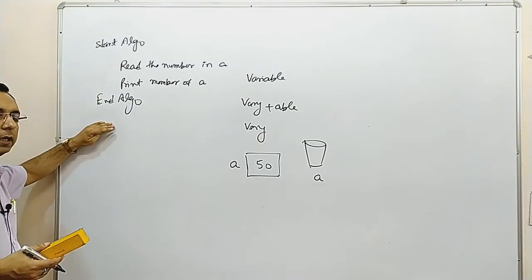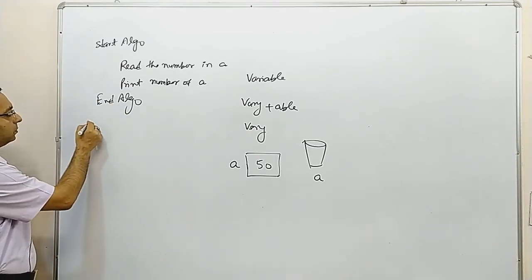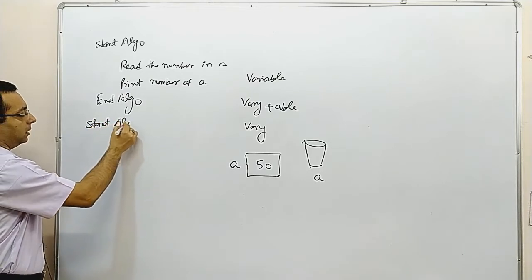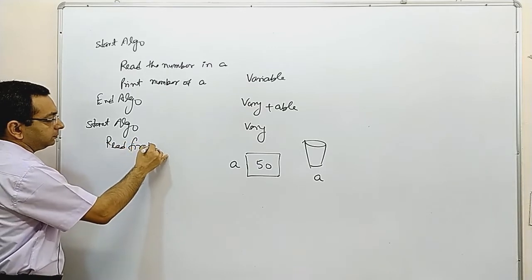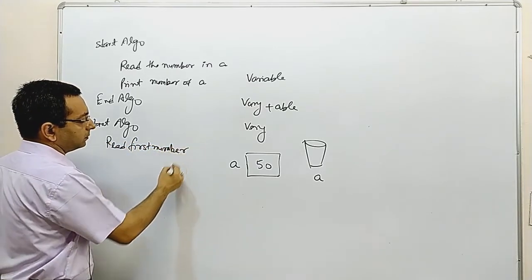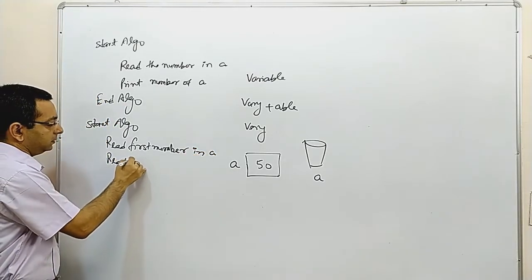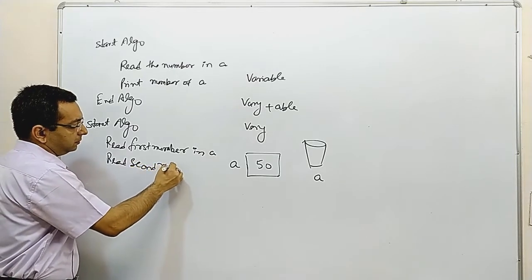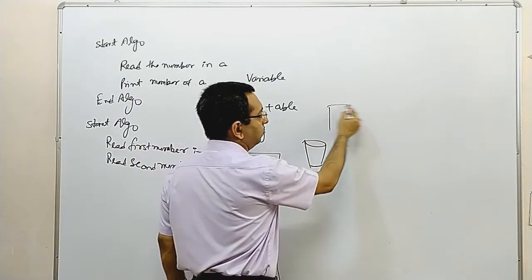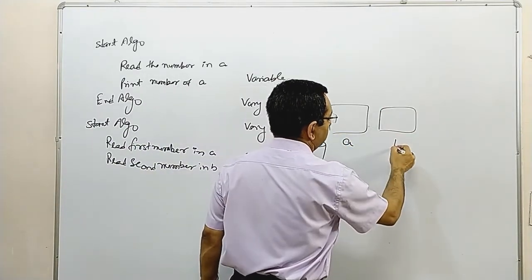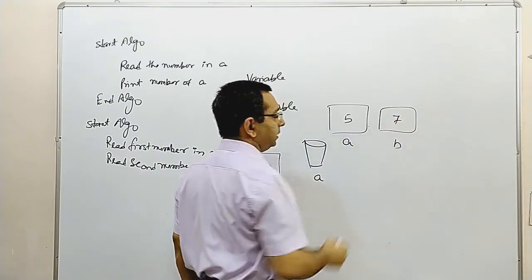The next question is to take two numbers and then print them. So start algo, read first number in A, and then read second number in B. Suppose we now have two variables, A and B, and numbers are to be stored like 5 and 7.